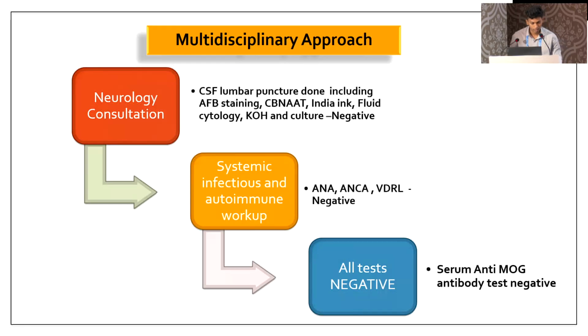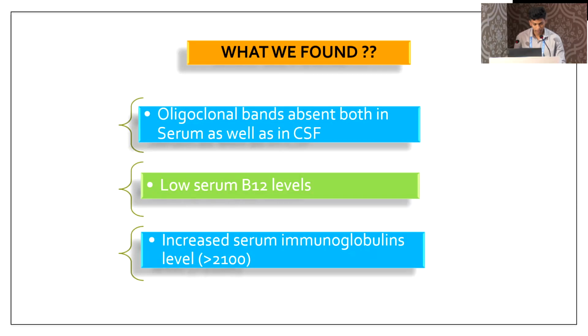For this patient, a multidisciplinary approach was taken and a neurological consultation was made. All investigations were done: CSF by lumbar puncture, including AFB, fungal stain and CBNAAT, Indian ink, fluid cytology, and KOH culture, were negative. Systemic infection and autoimmune workup, like ANA, ANCA, and VDRL, was negative. All tests were negative, including the serum AQP4 and MOG antibody tests. What we found in this patient is that oligoclonal bands were absent in both serum and CSF, low serum B12 levels were seen, and serum immunoglobulin levels were increased, more than 2100.